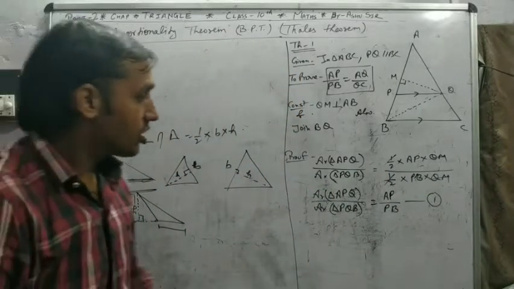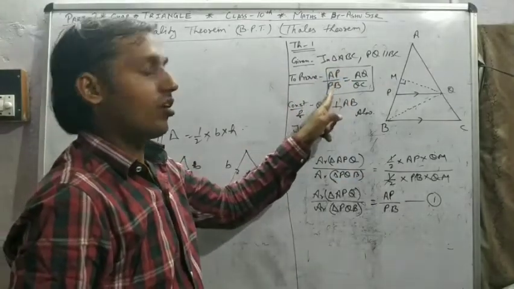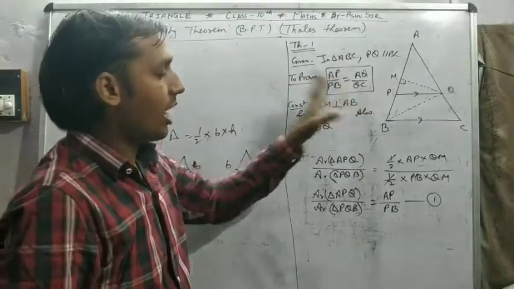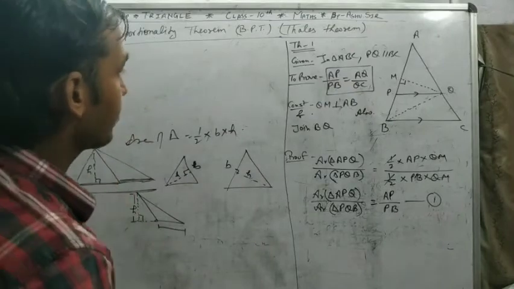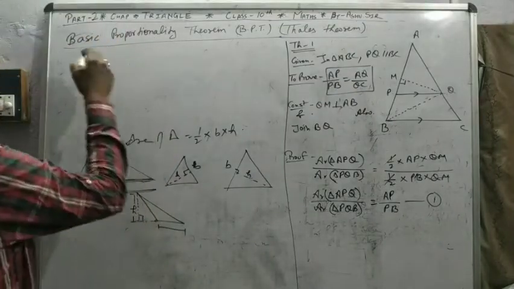This is the left part of the proving. Then we take the right part. Same process for AQ.